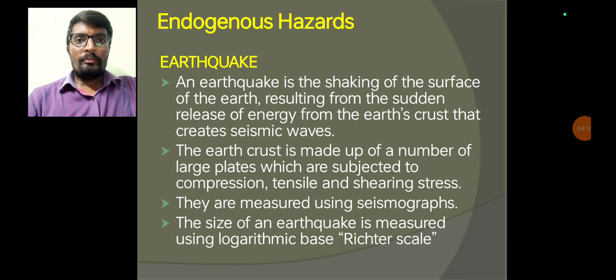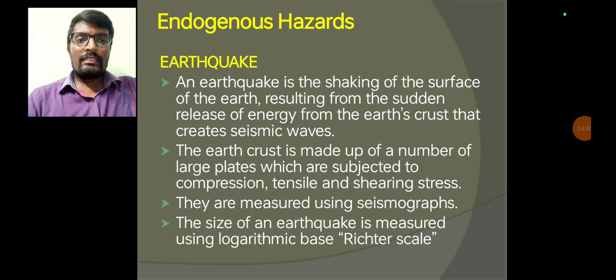Now coming to the endogenous hazards. In these endogenous hazards, first one is earthquake. Earthquake is defined as the shaking of the earth surface resulting from the sudden release of energy from the earth crust that creates seismic waves, that is called an earthquake.